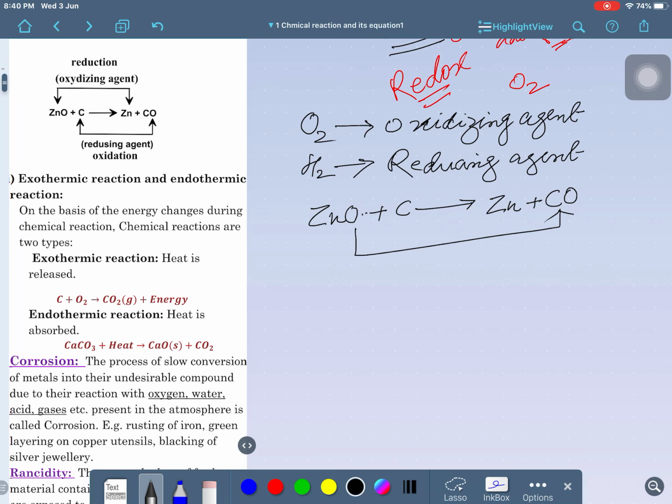So, zinc oxide has left oxygen, is that clear?